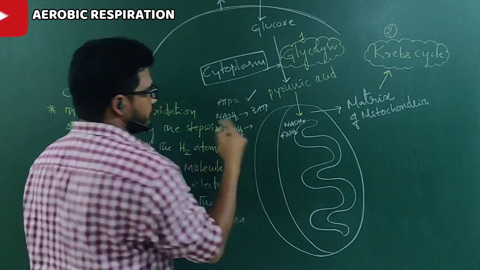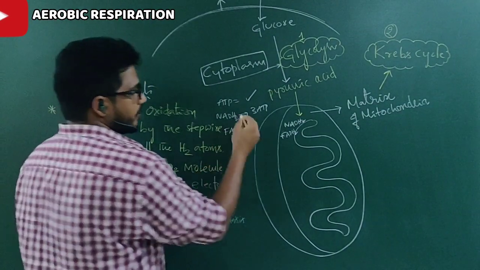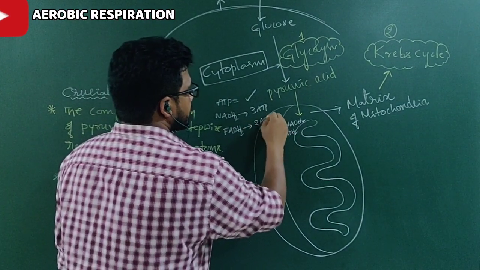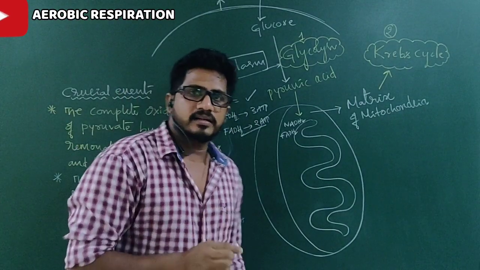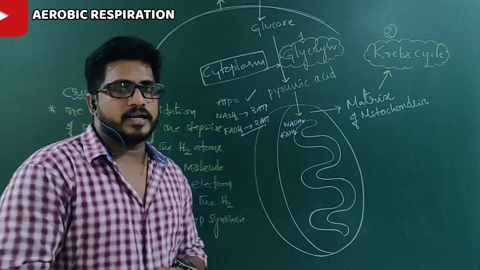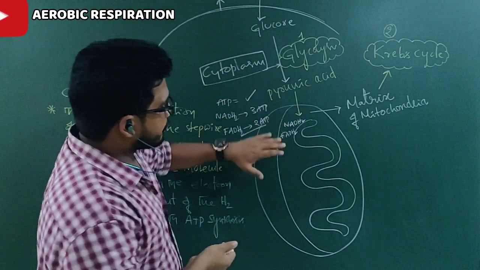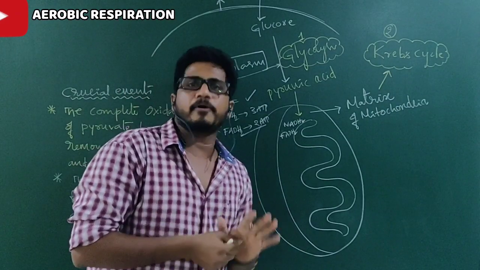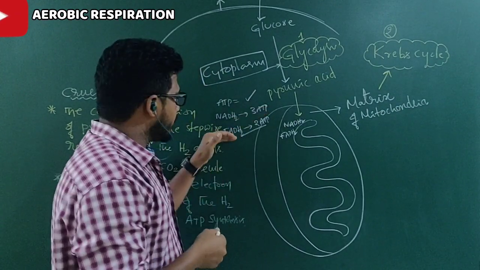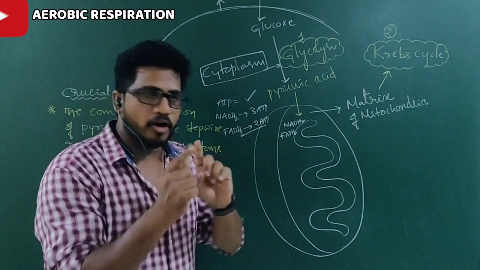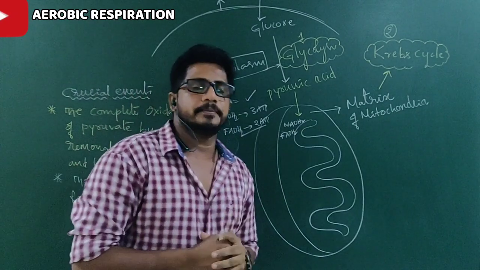And FADH2, these kind of structures you will find in further classes. Just remember, 1 FADH2 gives 2 ATP. Just please remember this. At the time of Krebs cycle and electron transport, you will understand. So, NADH2s and FADH2s are formed, but they never provide ATPs in the mitochondrial matrix. As I said, NADH2 gives 3 ATPs and FADH2 gives 2 ATPs, but not in the matrix. They are formed in the Krebs cycle.